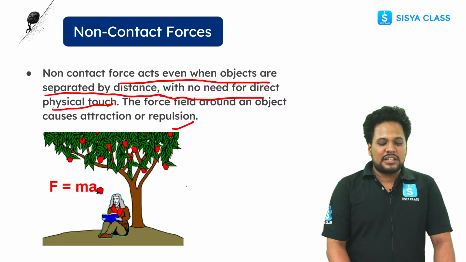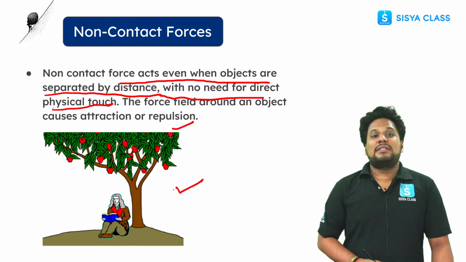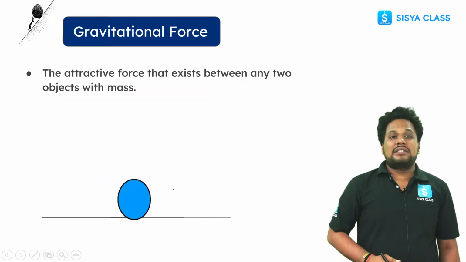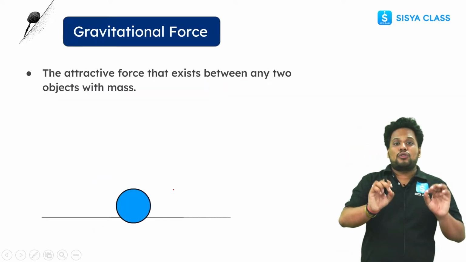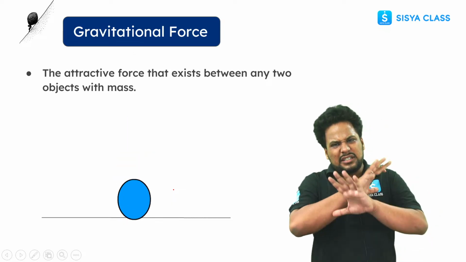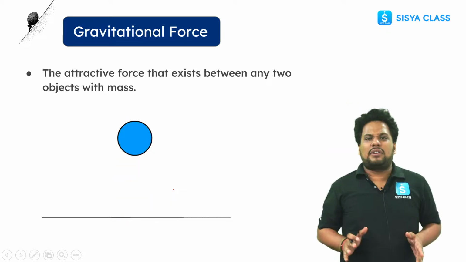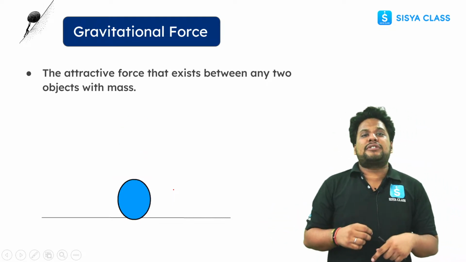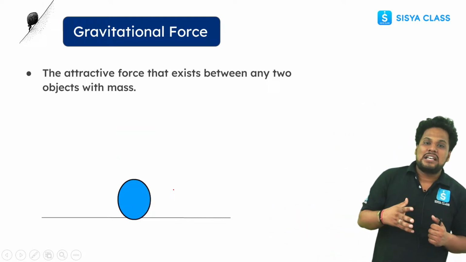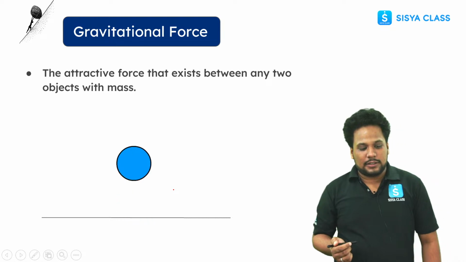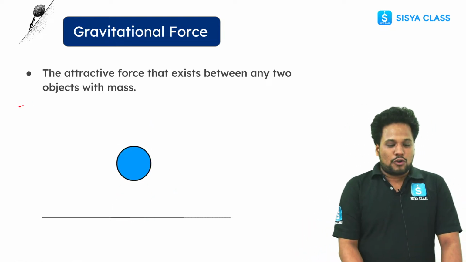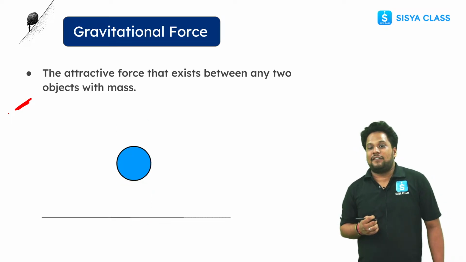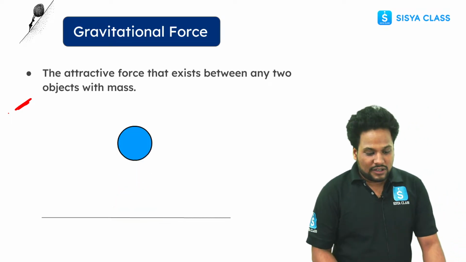Yes, so in this picture you can see what we call gravitational force. One by one we are going to discuss what gravitational force is. Yes, the force of attraction. We are going to discuss gravitation in detail in the next class. So what is gravitational force? The force of attraction between any two objects in the universe is what we call a gravitational force. The attractive force that exists between any two objects with mass is known as gravitational force.